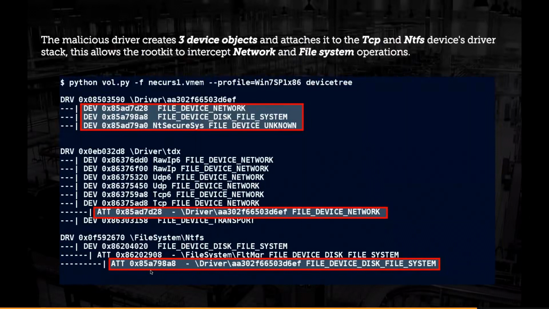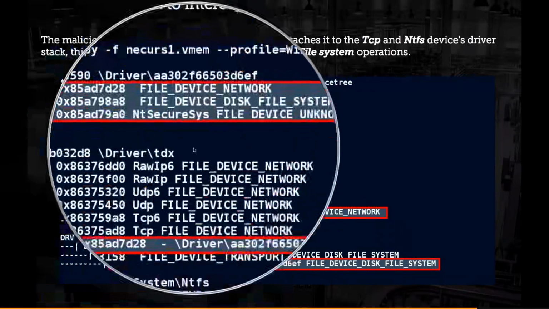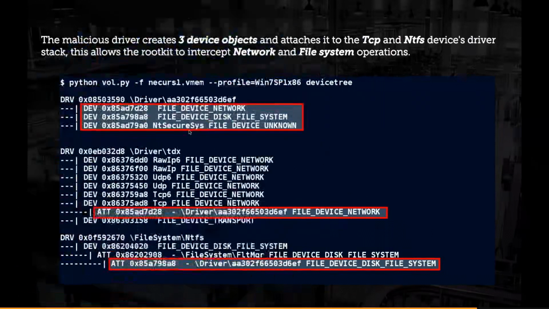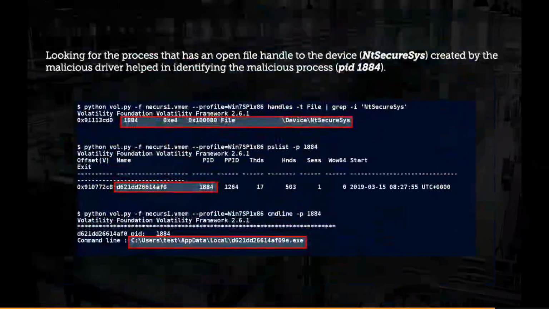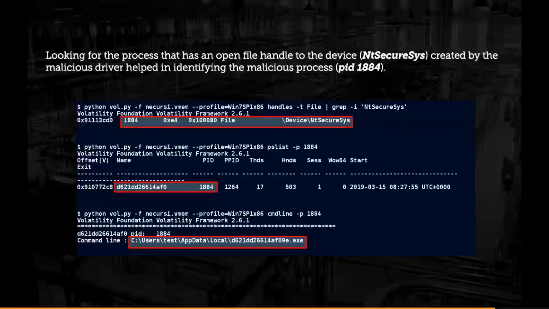Now I know that the driver is attaching itself to the NTFS driver's device stack and also the network stack. But what is the role of this driver, ntsecure.sys? Normally what happens is, a rootkit can contain a user mode component, it can contain a kernel mode component. The user mode component can talk to the kernel driver. To do that, it has to talk through the device, right?